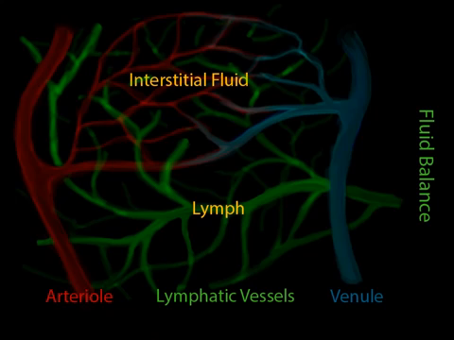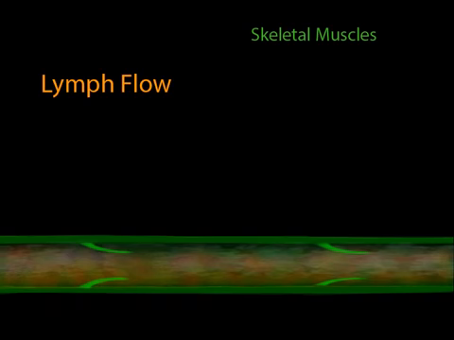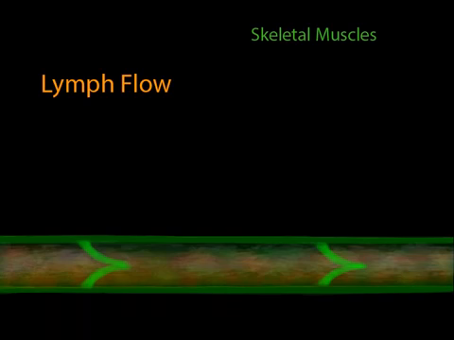These vessels eventually deliver the lymph to locations where the lymph can be cleansed of debris and checked for the presence of pathogenic organisms. How it gets the lymph there is pretty amazing. There is no heart for this system of vessels to pump the lymph around. So how does the lymph get to the locations it needs to be delivered to? The lymph moves through your body when you move your skeletal muscles. The contraction of skeletal muscles squeezes the nearby lymph vessels, pumping them. This pushes lymph through the vessels.